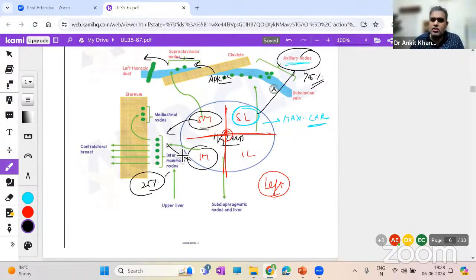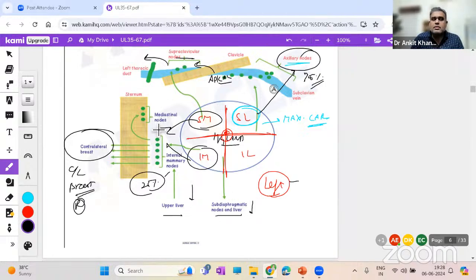These internal mammary nodes have a propensity to cross the midline and reach the contralateral breast. So a tumor starting on one side, say on the left side over here, in later stages, if not appropriately treated, can go to the right side as well. It will become bilateral carcinoma. Okay, so do remember this as well. Then obviously from here it can go to the subdiaphragmatic nodes into the peritoneum, and can also reach the mediastinum and other levels.